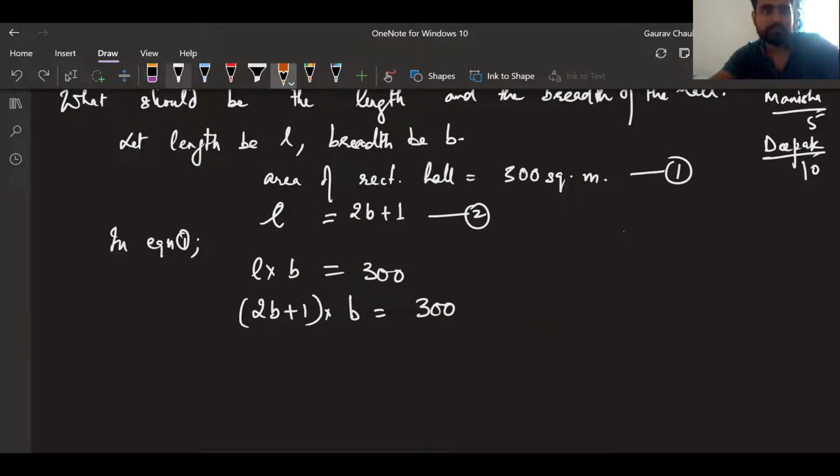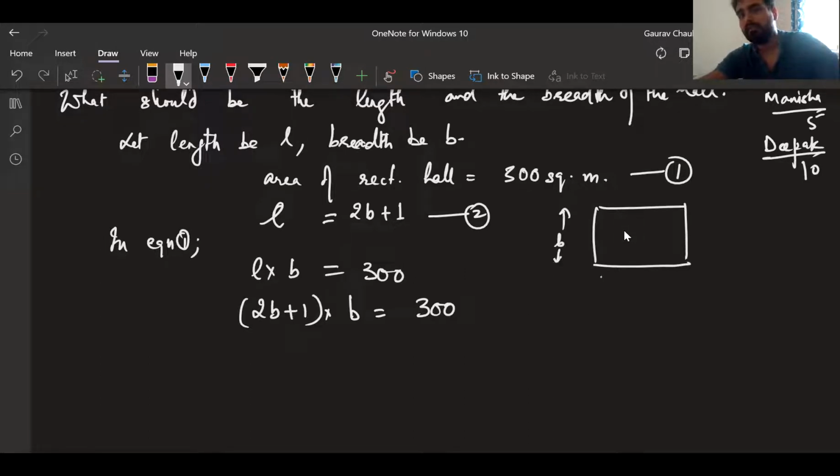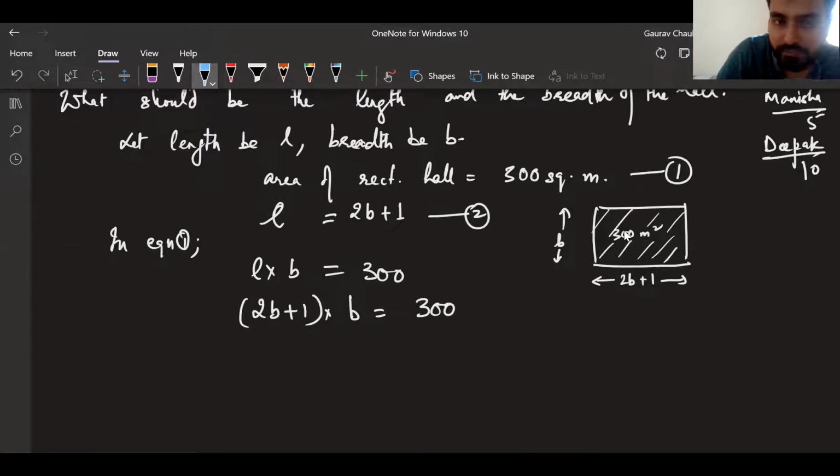Yes, sir. One thing we should have done, in the corner, we should have made a rough diagram. This is B and this is L, you can write, or you can write 2B plus 1 also, whichever way you want. And this is 300 meters square. Yeah, good enough. Deepak, this diagram can be drawn, right? Yes, sir. Okay. Now we have to find L and B. You're right about that, Deepak. Can we find L and B? Can we find something? We don't know, right?